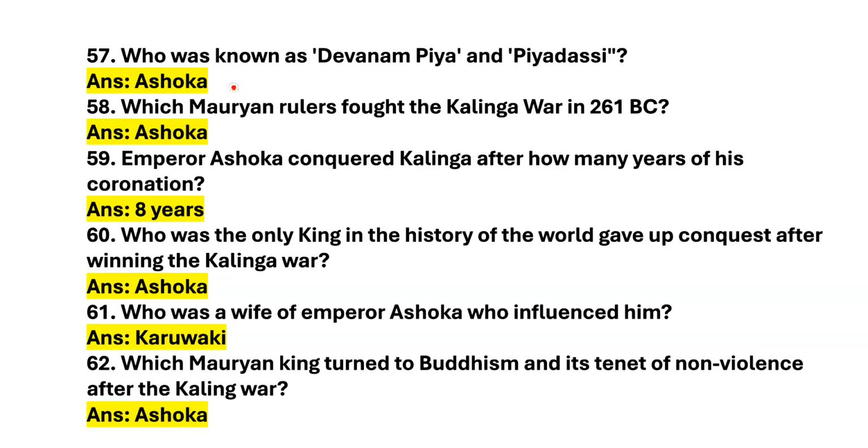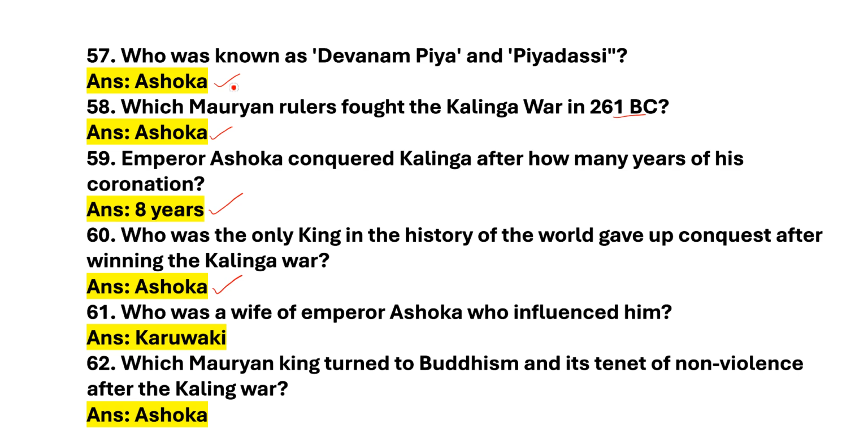Let's move on to the next slide. Next question. Who was known as Devanama Piya and Piyadasi? Answer is Ashoka. Next question. Which Mauryan ruler fought the Kalinga war in 261 BC? Answer is Ashoka. Next question. Emperor Ashoka conquered Kalinga after how many years of his coronation? Answer is 8 years. Next question. Who was the only king in the history of the world to give up conquest after winning the Kalinga War? Answer is Ashoka.